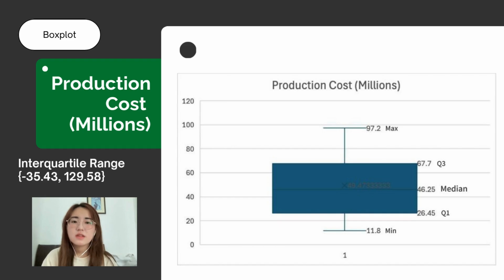Production cost. The first quartile Q1, representing the 25th percentile, is 26.45. The third quartile Q3, representing the 75th percentile, is 67.7.